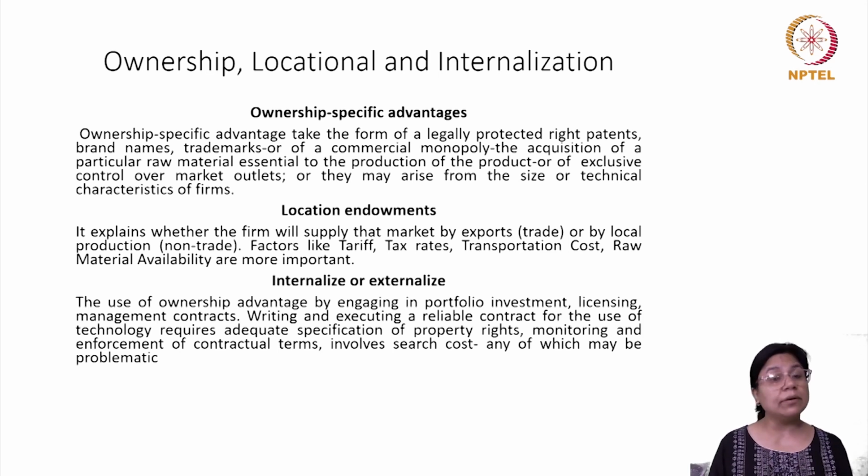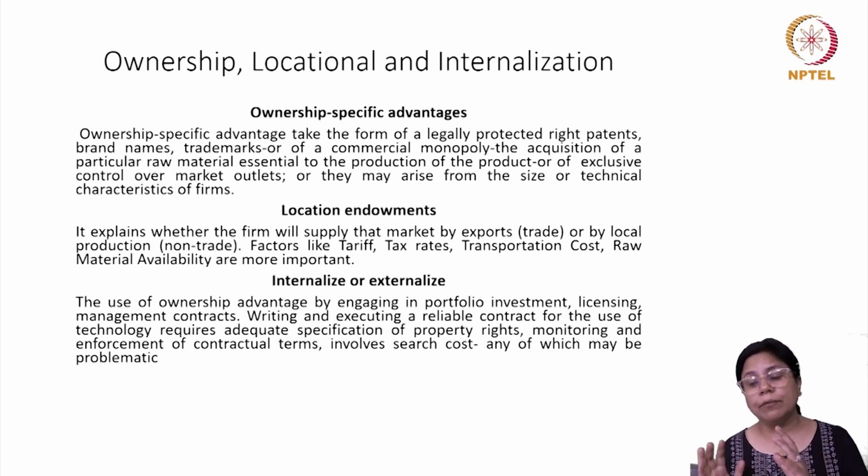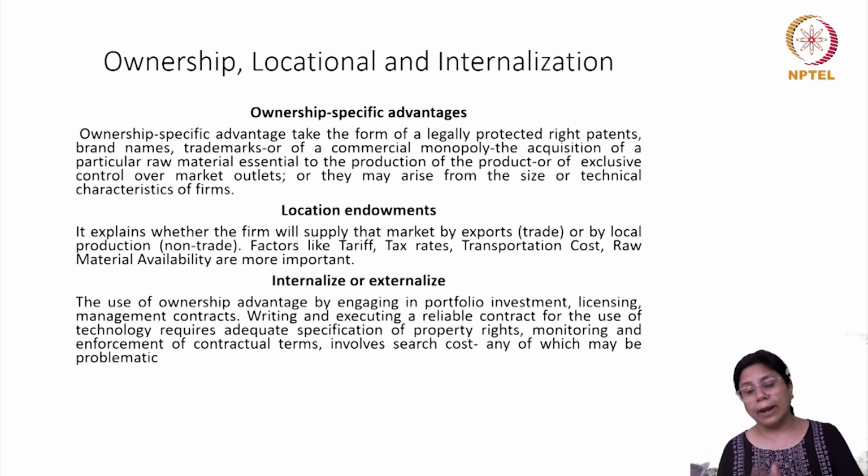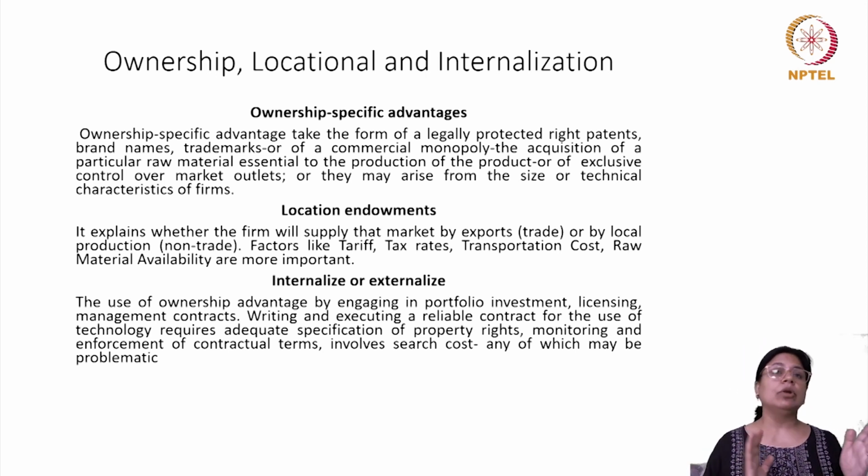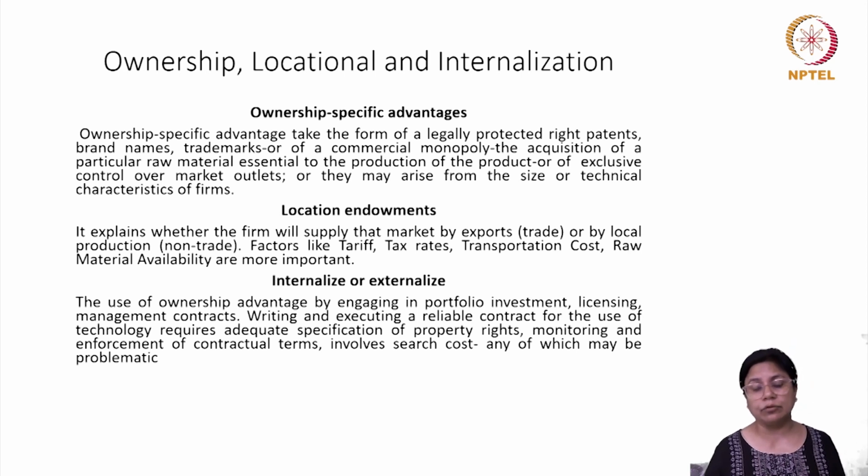Now that particular decision once again will depend upon the transaction costs engaged in contracting, right? So whether you are able to write a particular contract, what would be the contractual terms, whether you'll be able to identify the specific party with whom the company will get into a transaction, what would be the enforcement of the contractual terms.